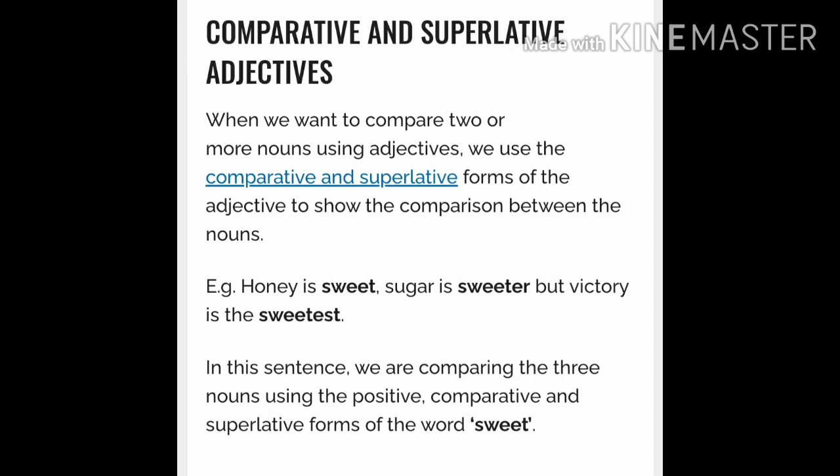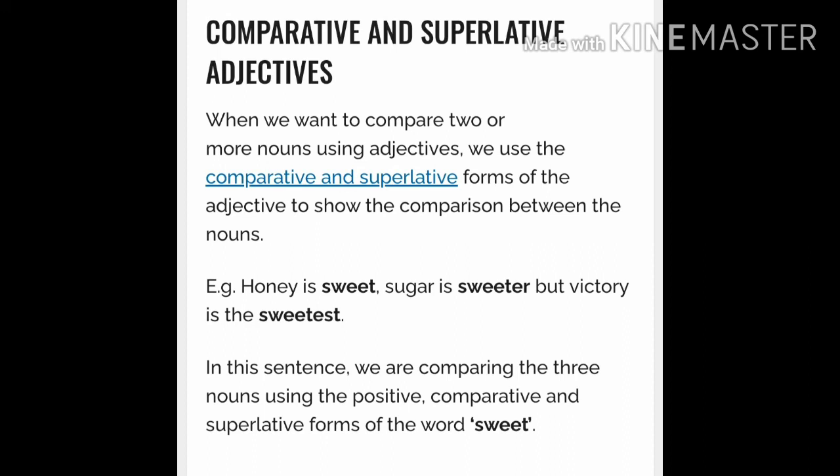When we want to compare two or more nouns using adjectives, we use the comparative and superlative form of the adjective to show the comparison between the nouns. For example, honey is sweet and sugar is sweeter, but victory is the sweetest.